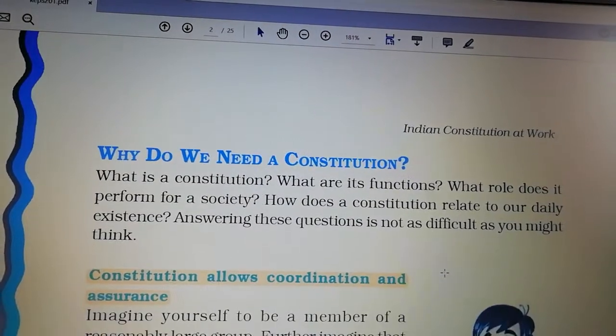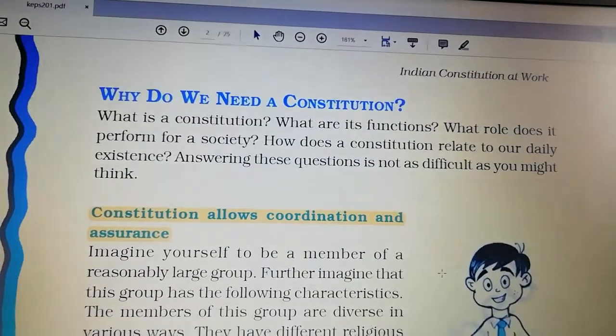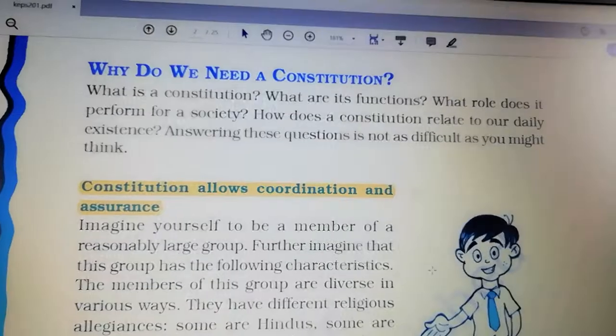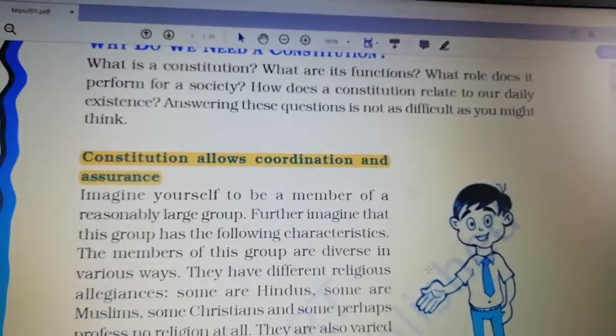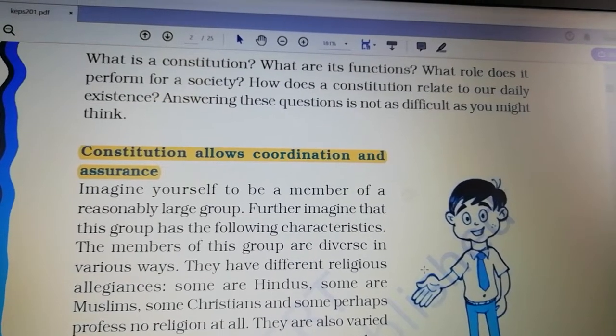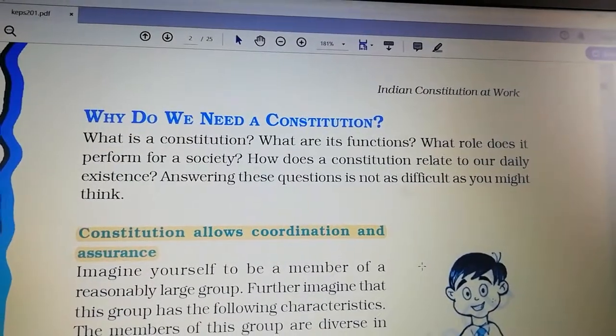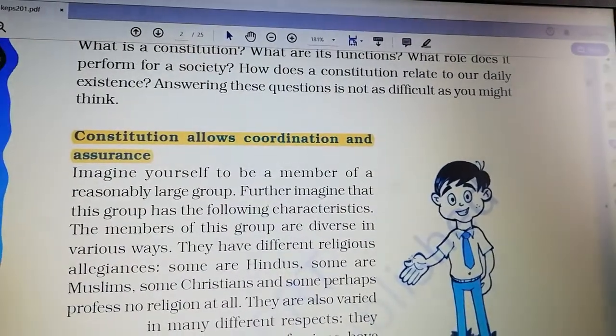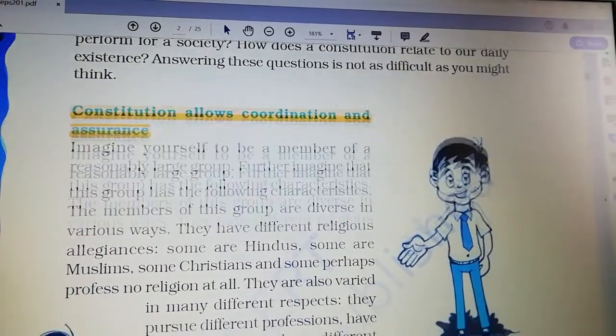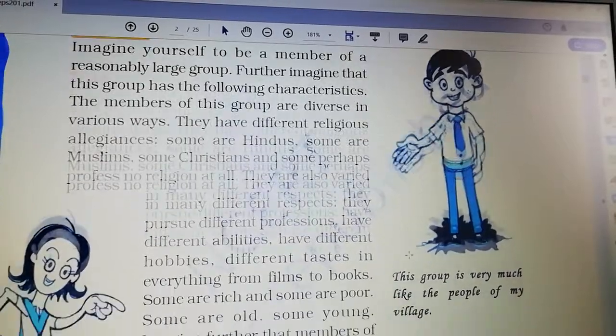You can see why we need a constitution. You can read everything. I am slowly scrolling. Why do we need a constitution? The main point: constitution allows coordination and assurance.